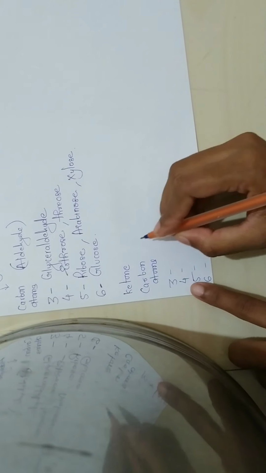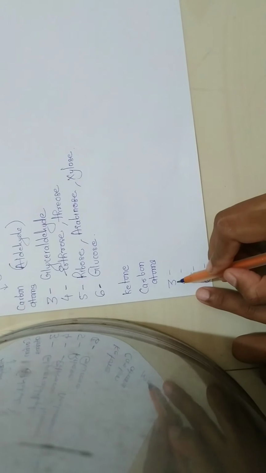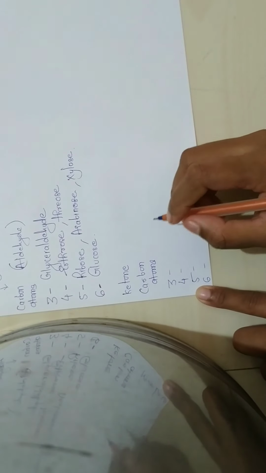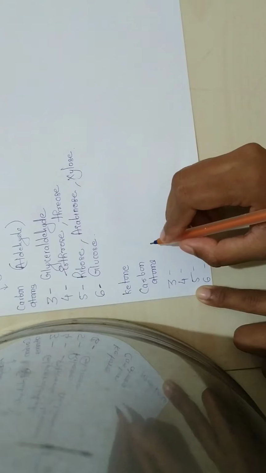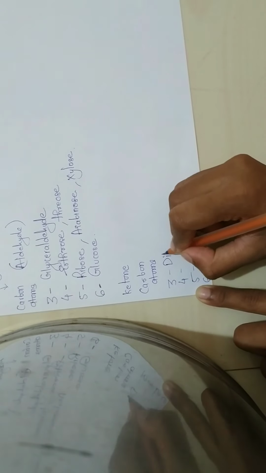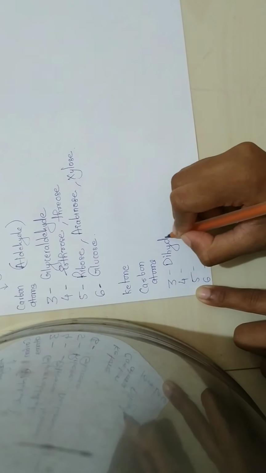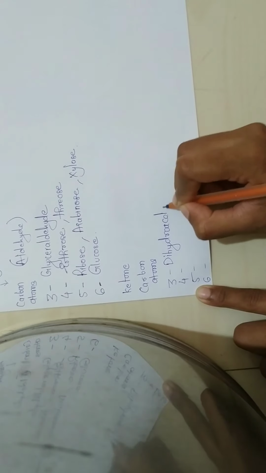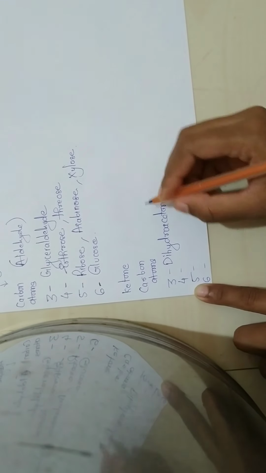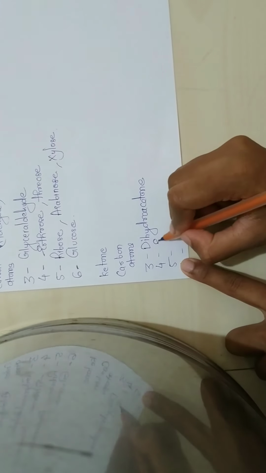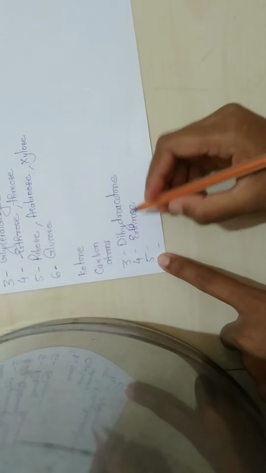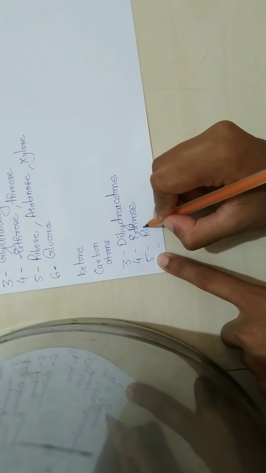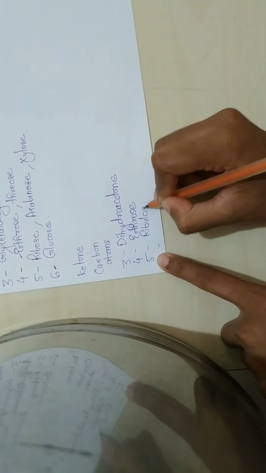We'll start with ketone. The 3 carbon ketone is dihydroxyacetone. 4 carbon atoms: erythrulose. 5 carbon atoms: ribulose.